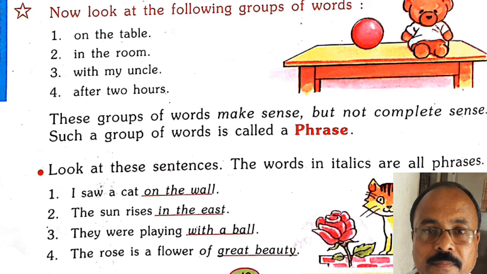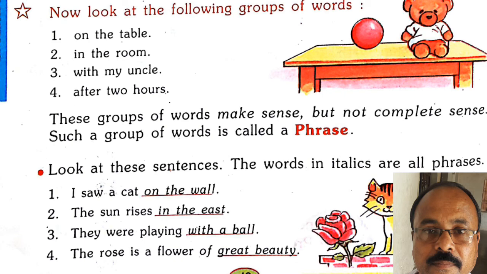But if I say, I saw a cat on the wall, here I is the subject, saw is the verb, a cat is the object, and on the wall is a phrase. So, I saw a cat on the wall. Here on the wall is a phrase.